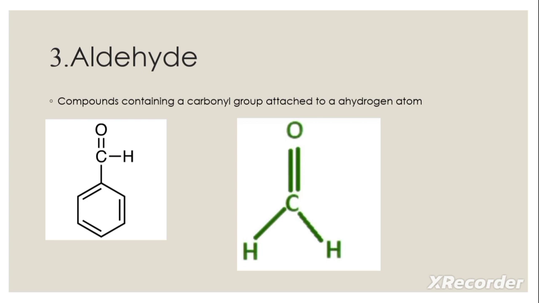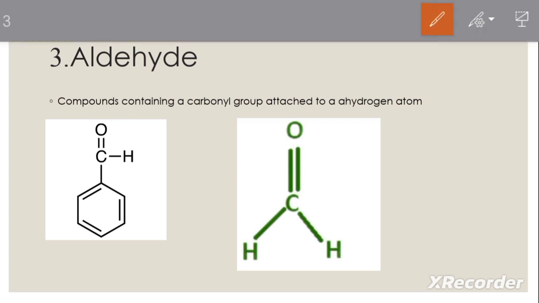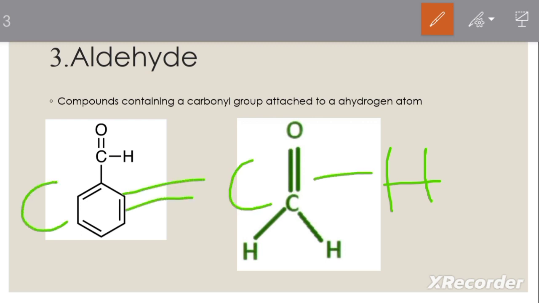To a hydrogen atom, if there is a carbonyl group attached, we call it an aldehyde. So here a hydrogen atom is there. For that, a carbonyl group can be attached like this. So another bond can be formed by the carbon. It can be an R group, a hydrogen atom, or like that. If hydrogen is bonded to a carbonyl group, that is C double bonded to oxygen, then that is an aldehyde.